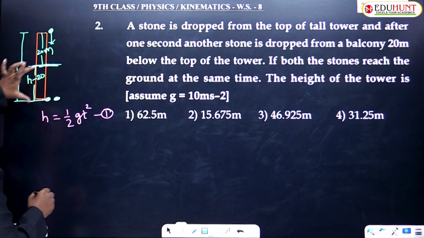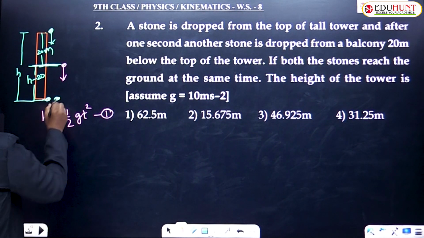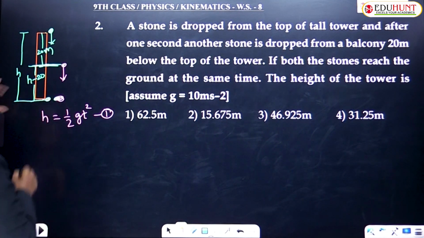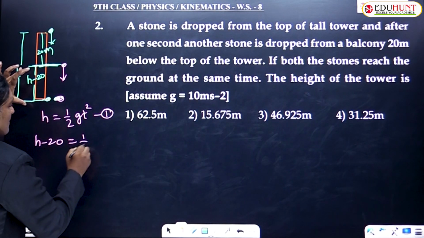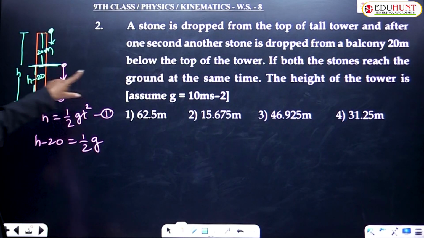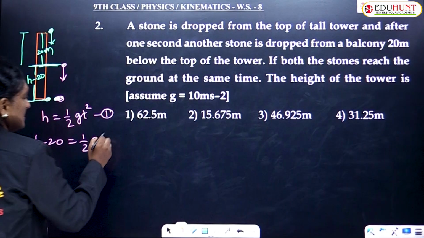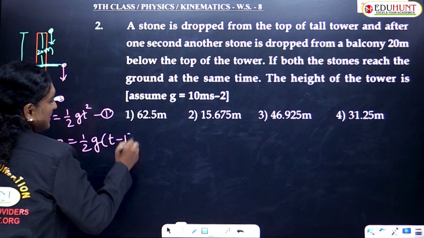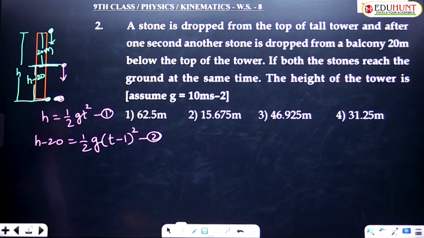So the second stone is falling from this position, isn't it? So this stone travels only this distance. That distance is taken as h minus 20 equals half g. It was thrown 1 second later. 1 second later means if that was t, this will be t minus 1 second. That's it. Okay. So you have two equations.